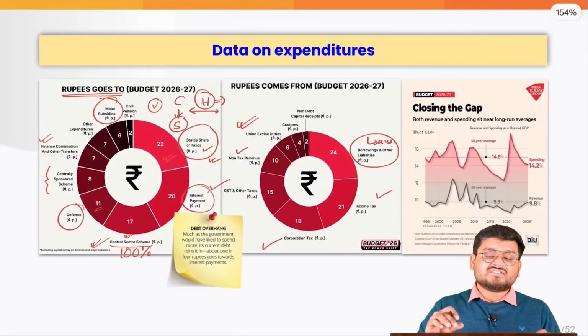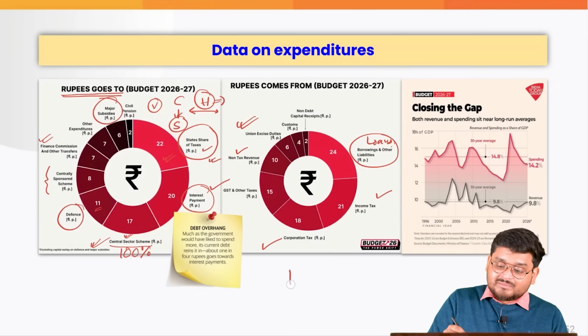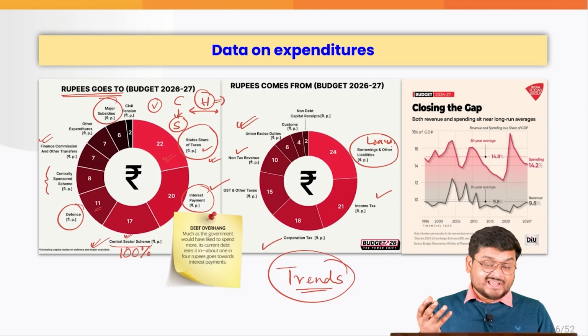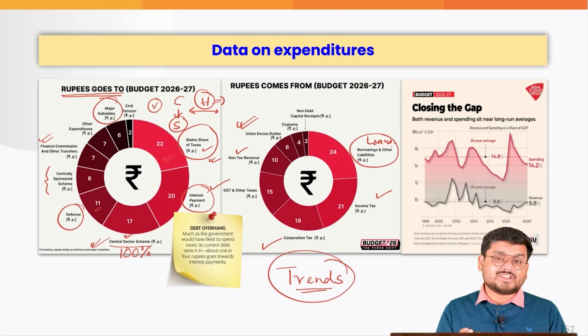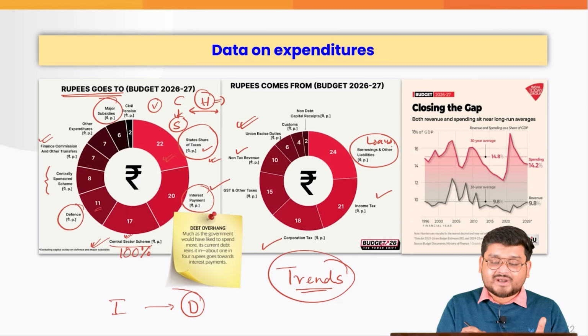So you can actually understand, guys, this is what the trends of our expenditures are, and the prelims examination can actually ask you about this kind of trends, right? Maybe they can also ask you to arrange the various expenditures in the order of increasing to decreasing expenditure.